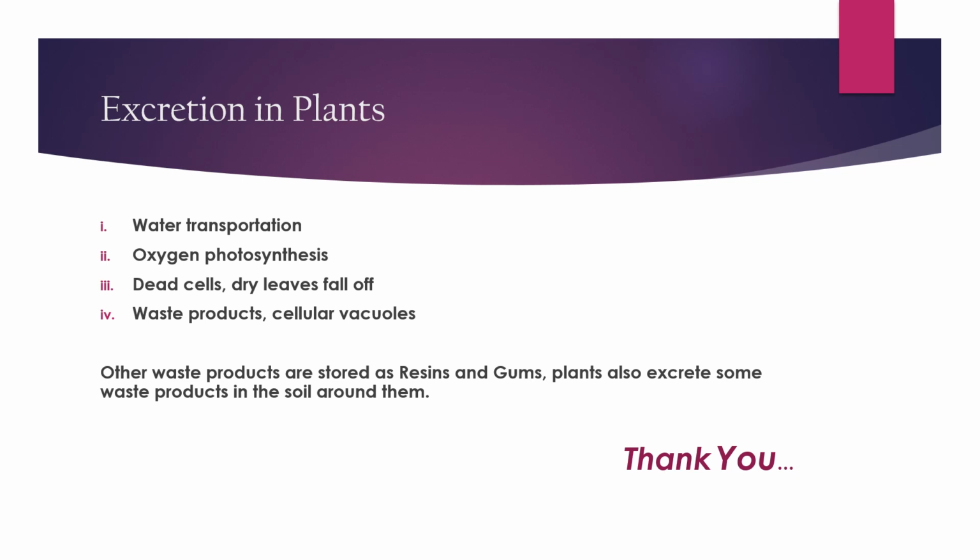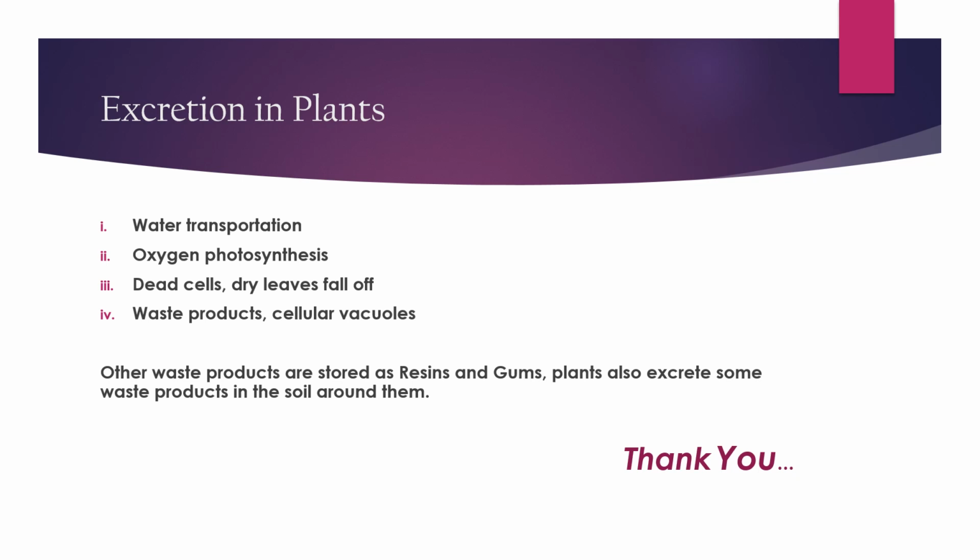Some waste is also transported into the leaves. As a result, the leaves die. Actually, the cells die, and we also say the leaf has died or dried. After that, the dry leaves fall off.